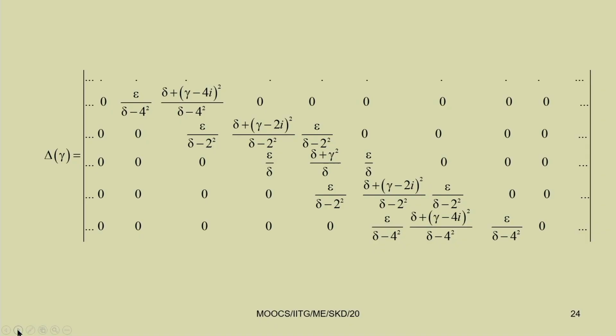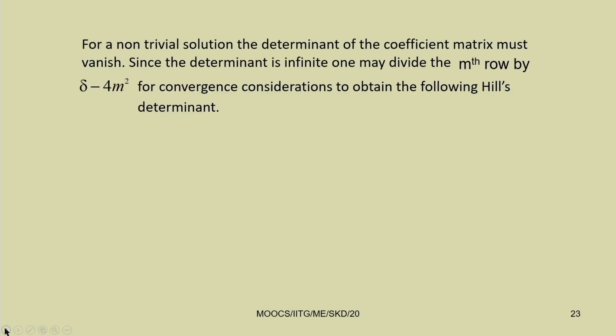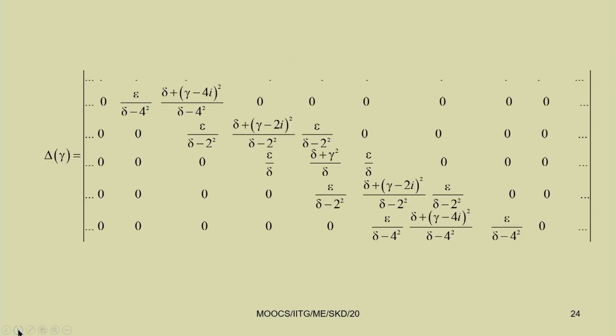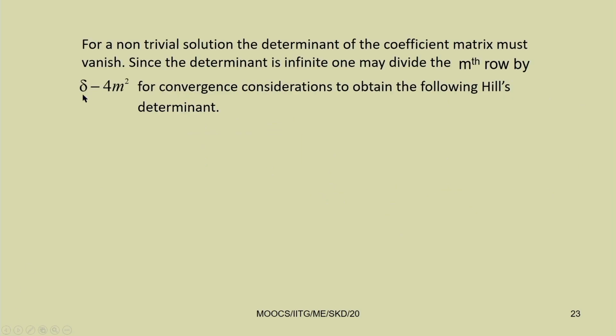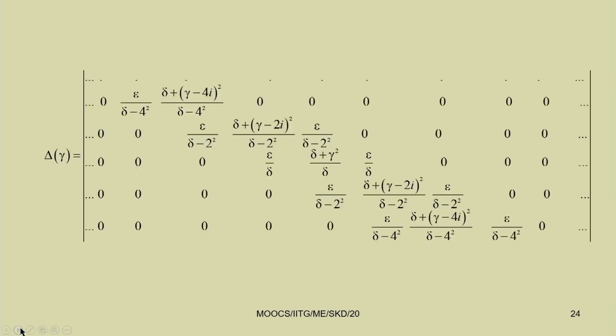So, since the determinant is infinite, one may divide the mth row by delta minus 4 m square for convergence consideration to obtain the following Hill's determinant. So, we can get this Hill's determinant by dividing by delta minus 4 m square. By taking, for example, m equal to 1, this is delta minus 4. So, this becomes epsilon by delta minus 4, then delta plus (gamma minus 4 i) whole square by delta minus 4. So, other terms will be 0.